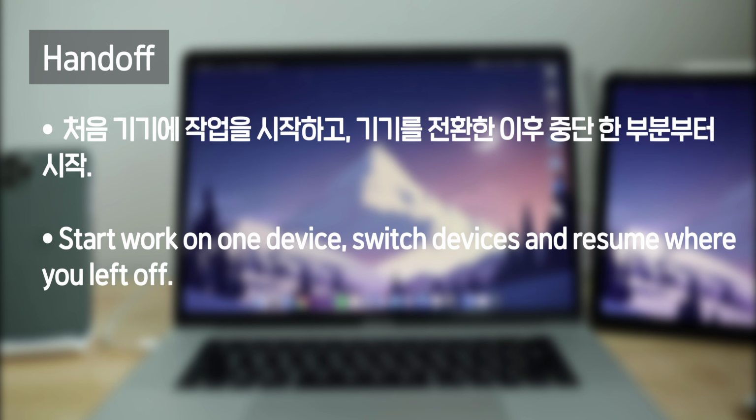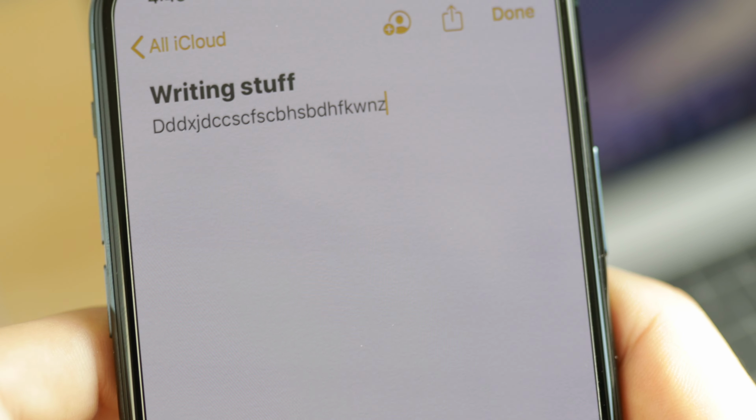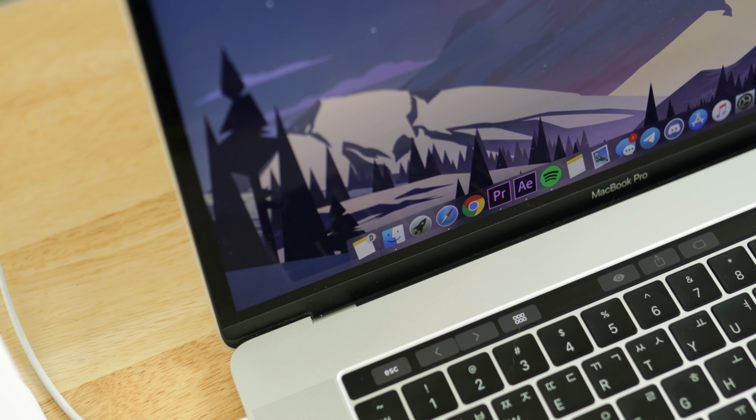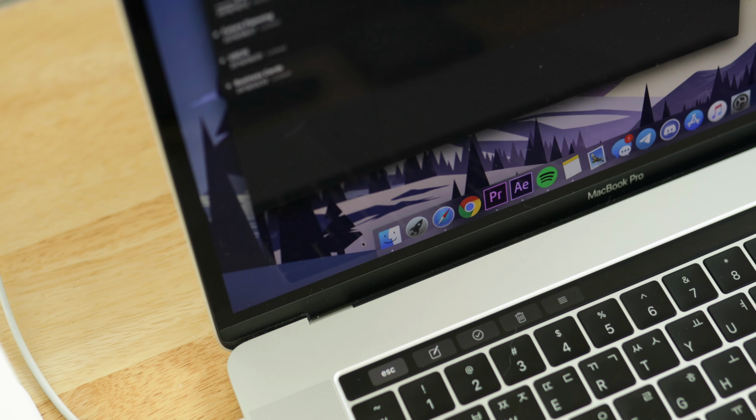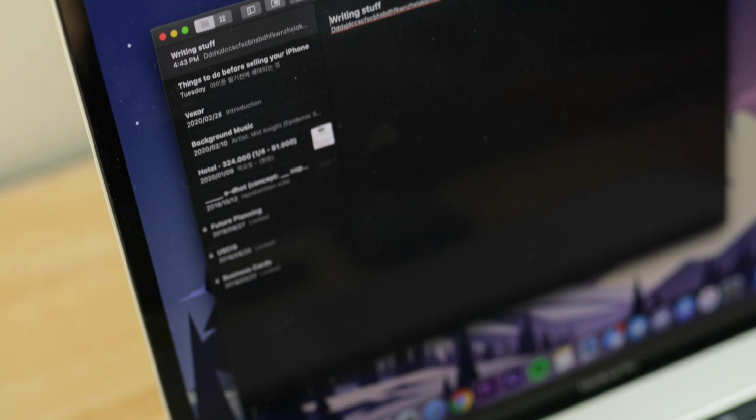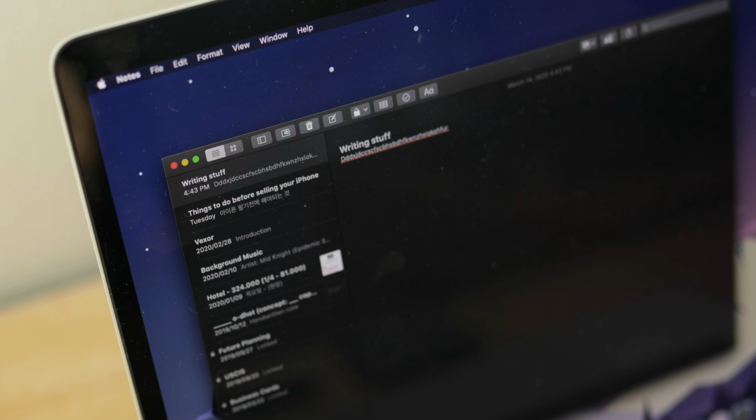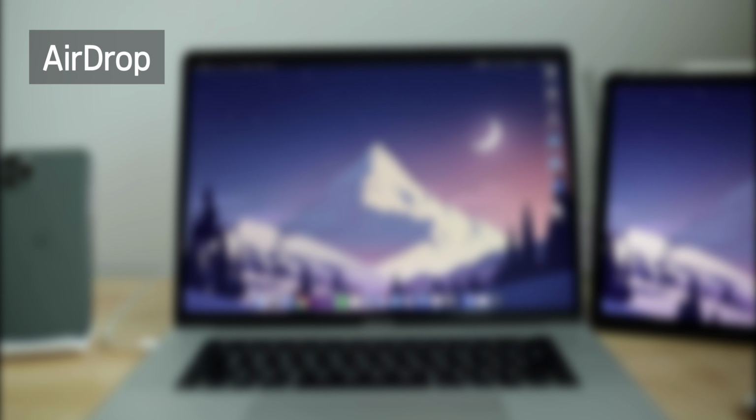Handoff is a feature where you can start doing something on one device and switch to another device and pick up where you left off. For example, I could start writing this script on my iPhone, and if you check the left side of my MacBook, there's a Notes app that pops up with the small iPhone icon. If you click that, it opens the Notes app and automatically navigates to the note that you are editing on your iPhone. The next thing is AirDrop.